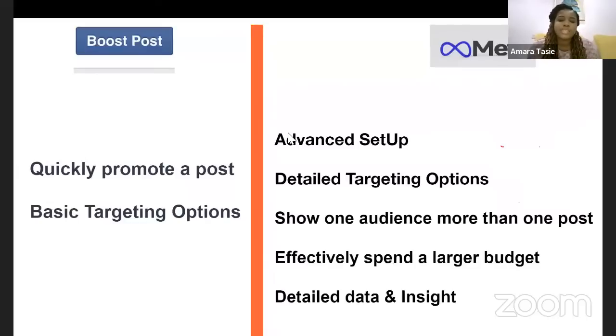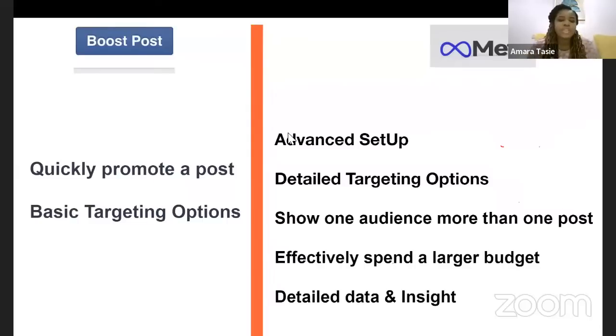And you'll also be missing out on the audience that can actually pay more, which is the custom audience, or let's call it the warm audience. People that have engaged with your brand before, people that have watched your video before, people that have visited your website before, people that have sent you a DM before. You can only target them when you run your ads from Ads Manager.